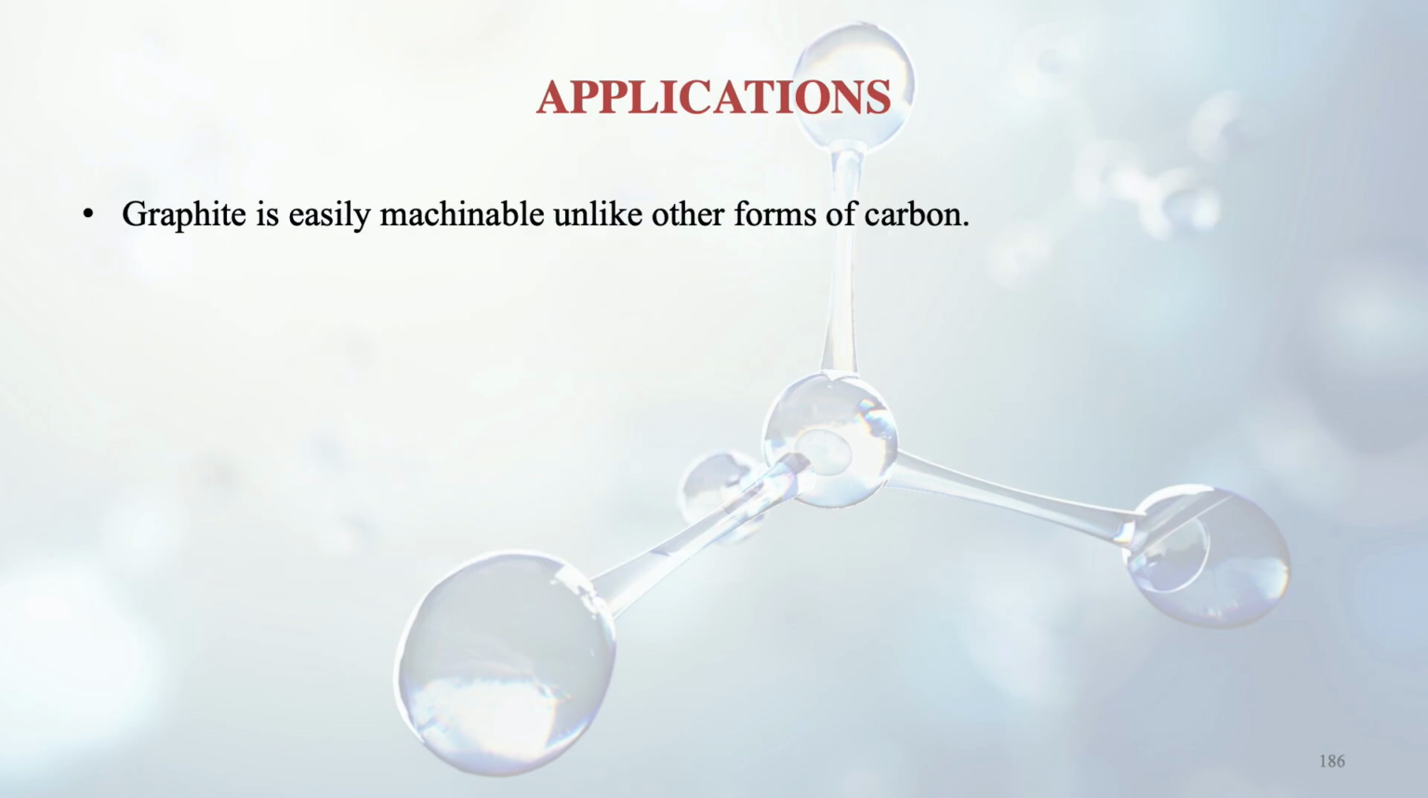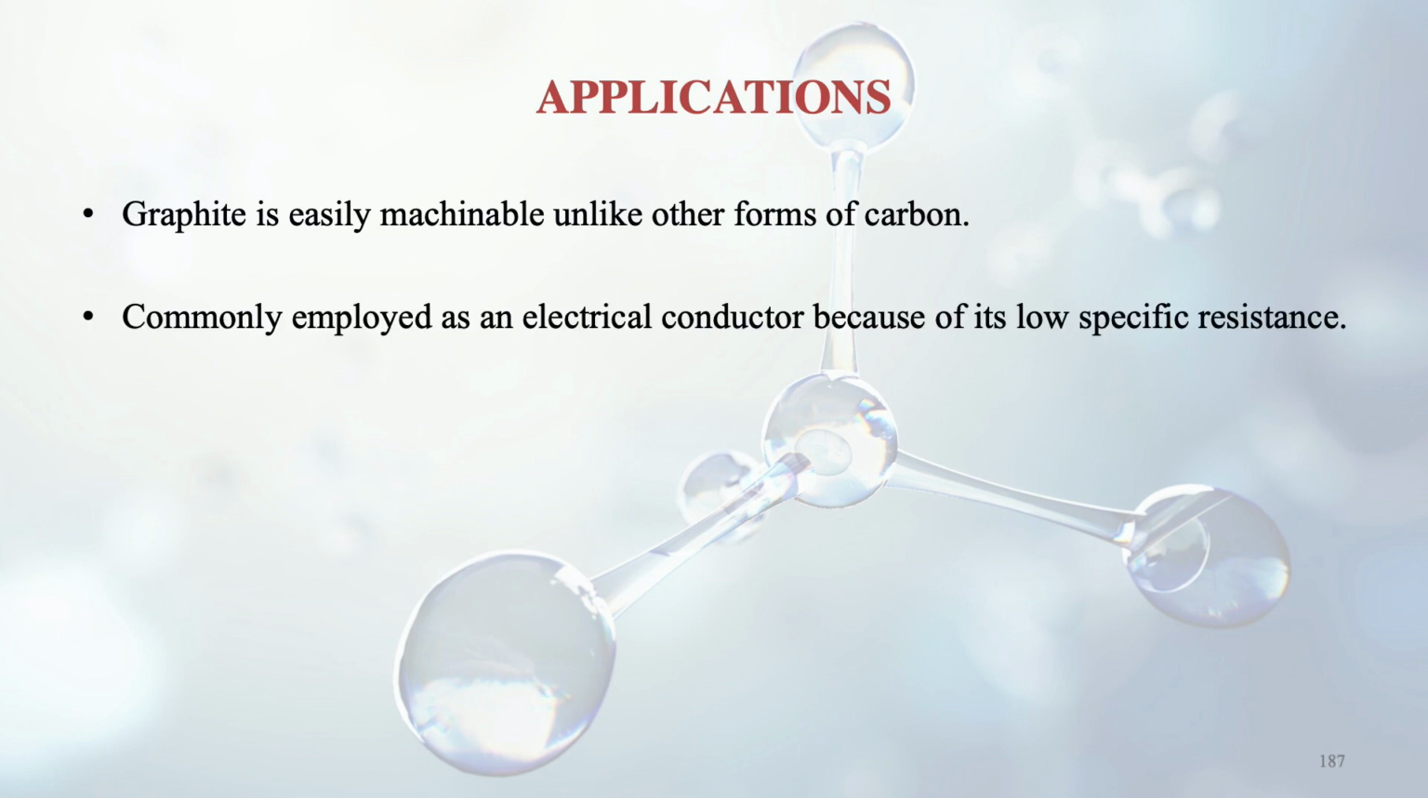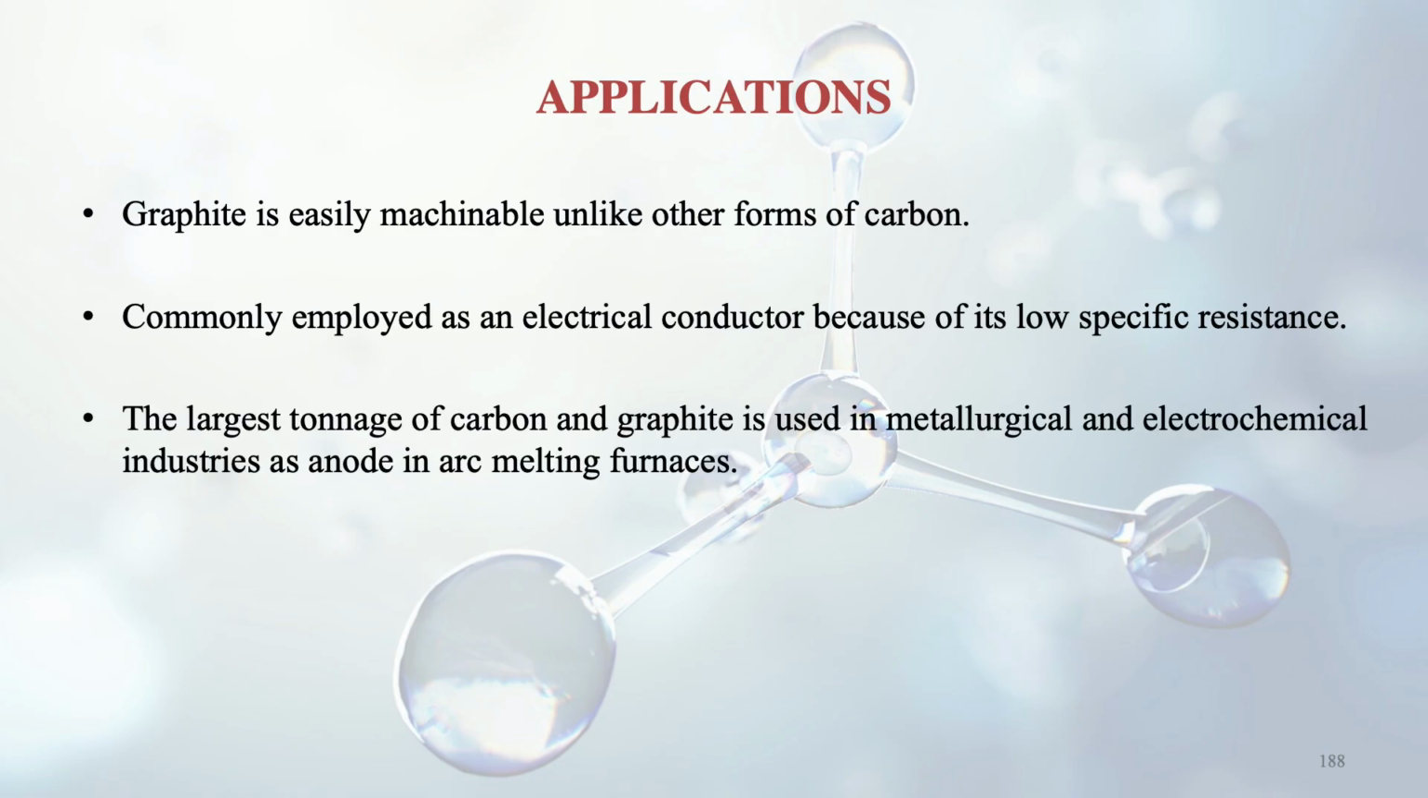Graphite can be easily machined because of its type of structure, whereas other forms of carbon are not easily machinable. And this is commonly employed as an electrical conductor also, because it has good electrical conductivity and low specific resistance. The largest tonnage of carbon and graphite is used in metallurgical and electrochemical industries. And how? They are used as anodes in arc melting furnaces.